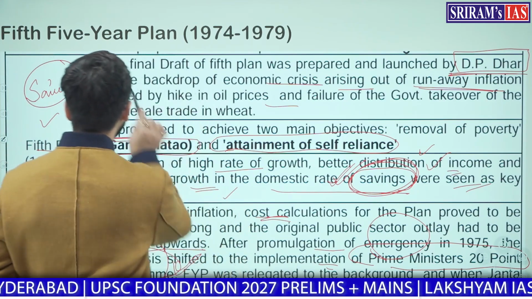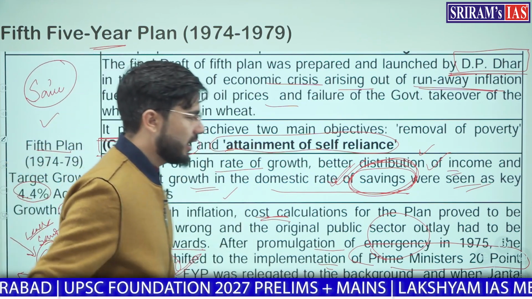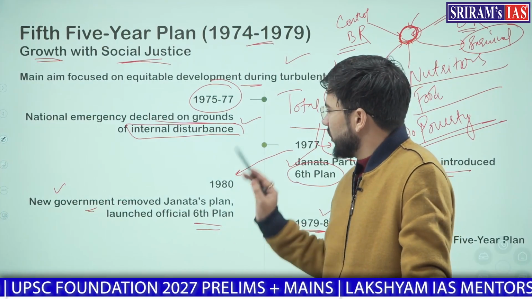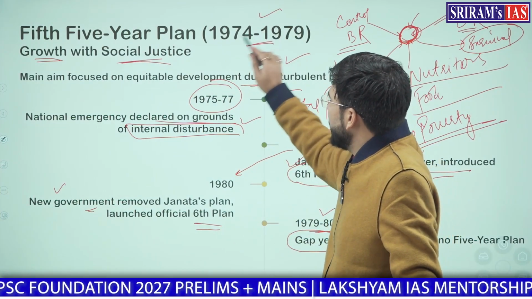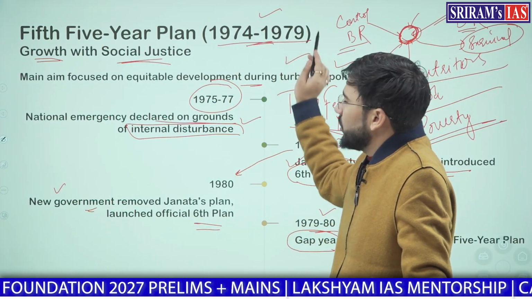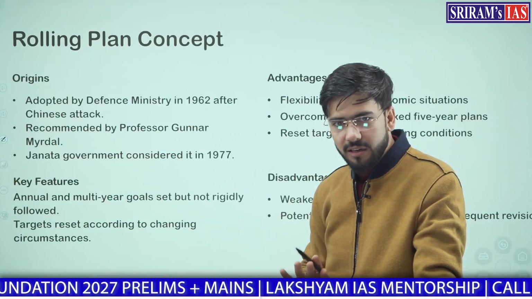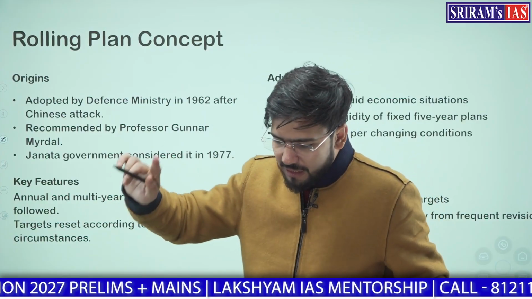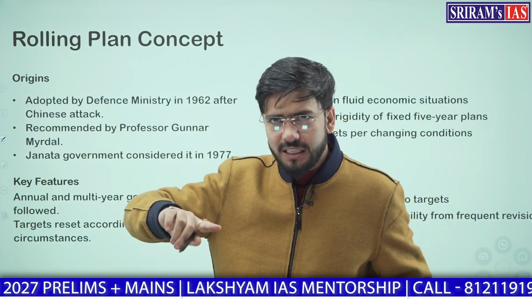That is what happened to the 5th 5-year plan. It was terminated in the 1980s. Clear? Now, that is how the 5th 5-year plan from 1974 to 79 worked. Clear? Now, let's move to the rolling plan concept, because earlier we also discussed that in 1966 we had 3